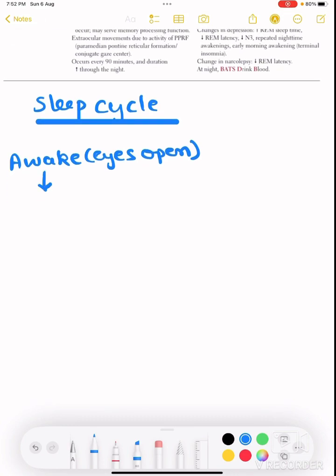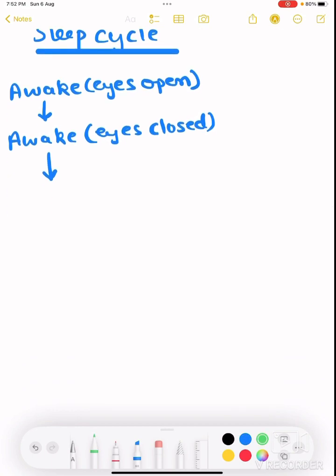Now from awake, we get drowsy, just like when we are studying and start feeling sleepy. Eyes closed, awake. This is the second one. Now we have properly entered the sleep cycle.